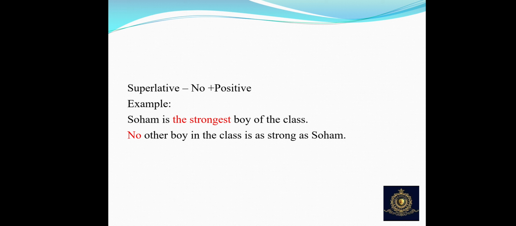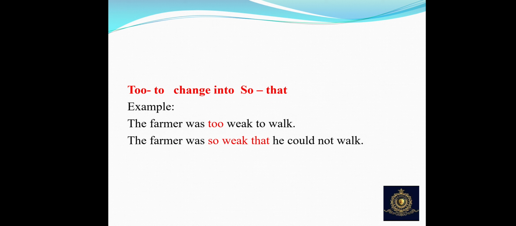Then this was all about degree of comparison. We have learned that we have to change the word into the opposite word. We have learned that we have to change the degree of comparison. And now sometimes the words like too and to are used in the positive sentence. While changing it into a negative sentence, we have to replace them with so that. For example, the farmer was too weak to walk.